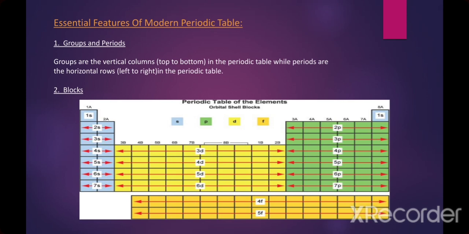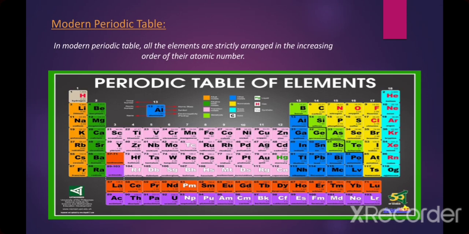Period 1 contains only 2 elements, hydrogen and helium. Periods 2 and 3 contain 8 elements, lithium, beryllium, boron, carbon, nitrogen, oxygen, fluorine and neon. Similarly, periods 4 and 5 are called long periods, and they contain 18 elements. The last two are periods 6 and 7, and those are called very long periods.